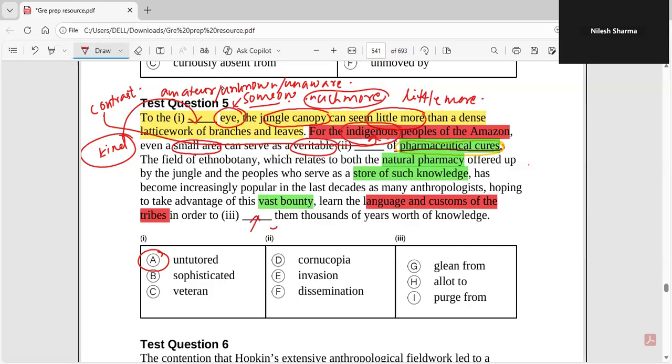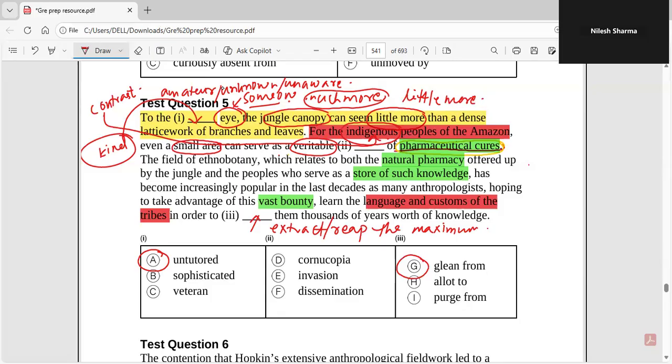So this has to be extract, and hence glean from.